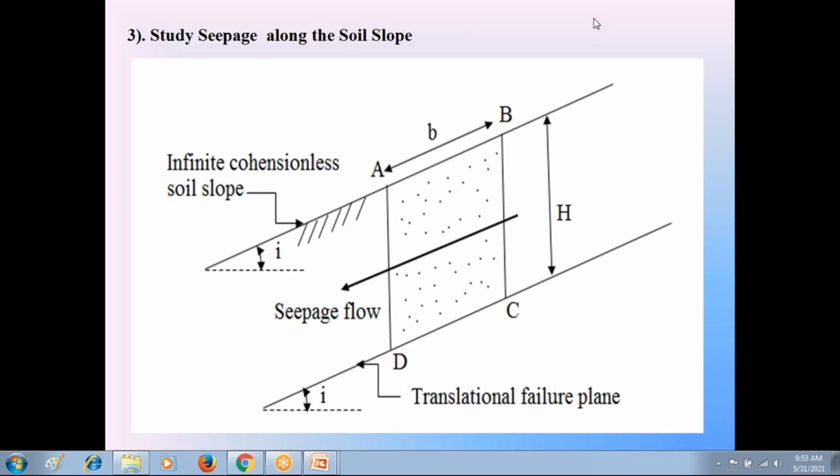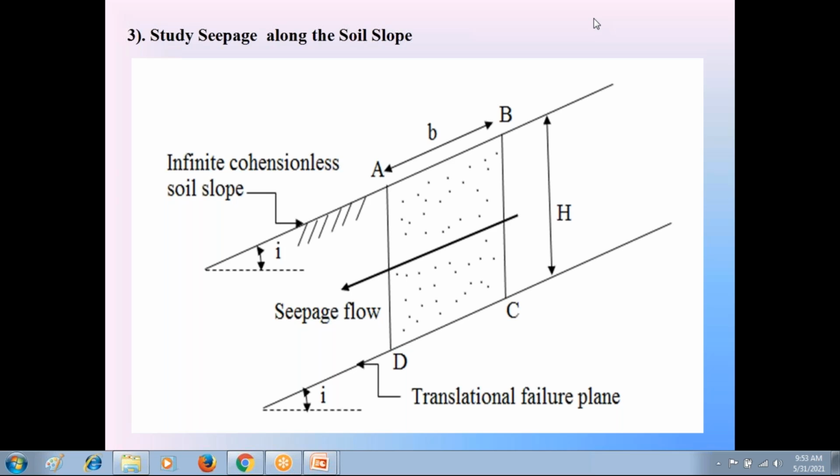That flow of water in the soil is called seepage. Whenever the water is flowing in the soil, that is, when the soil is in seepage condition, that flowing water applies additional force in the soil, which is called pore water pressure.